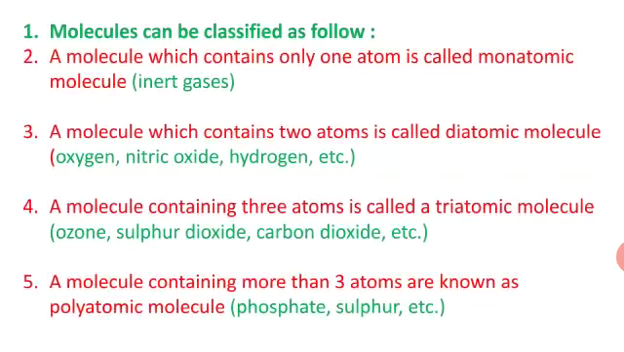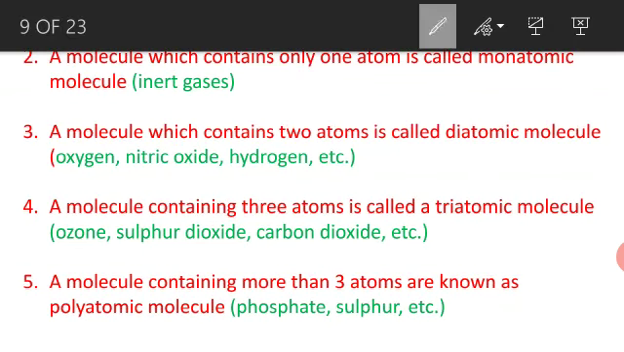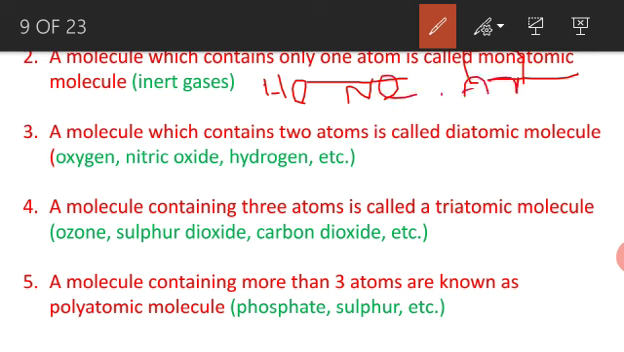The first one, a molecule which contains only one atom is called monoatomic. Mono means one. Mono means what, students? One. Only one atom. Gas molecules, the inert gases. Inert gas means helium, neon, argon, krypton. These gases are the inert gases.